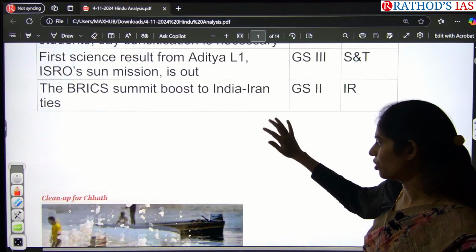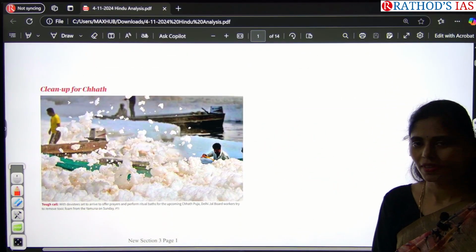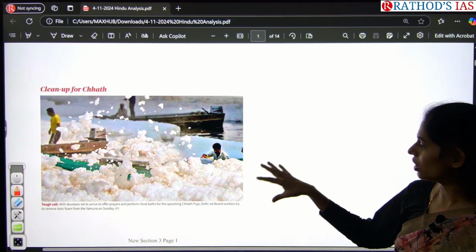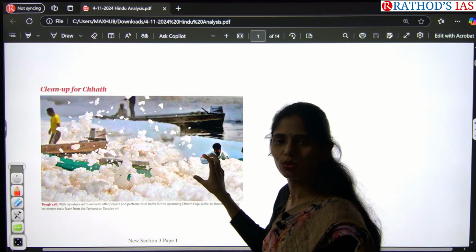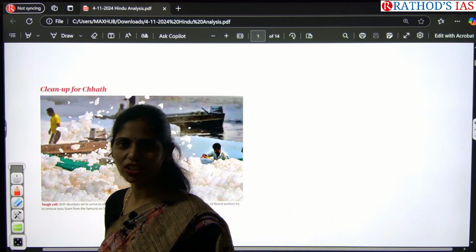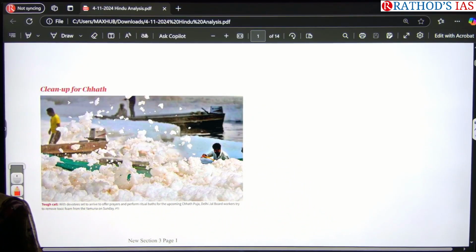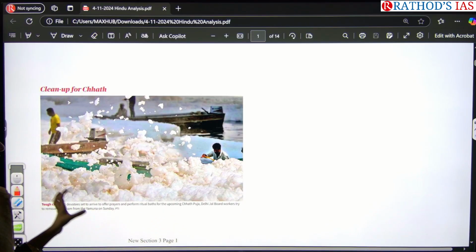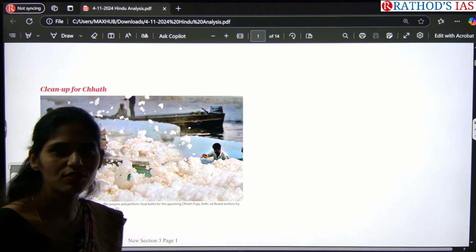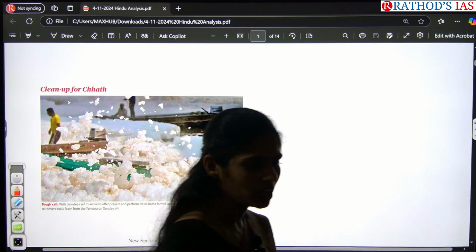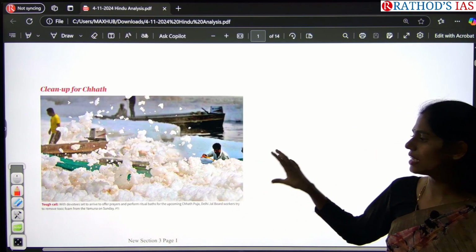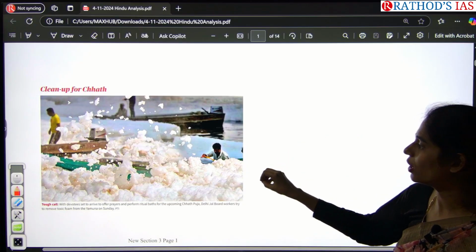Okay, so first I want to show you one interesting image, guys. See this image. It is about a river which is flowing, but on this river there is some foam that you can see. Can you guess which river this is? Yes, you are right, that is river Yamuna. Why are these people cleaning this foam on this river now? Because this season we are going to celebrate Chhath Puja. So because of this, these people are cleaning at least this toxic foam on this river.